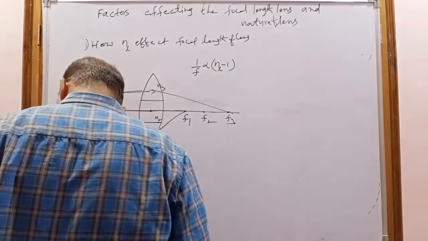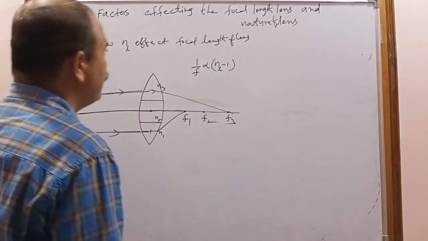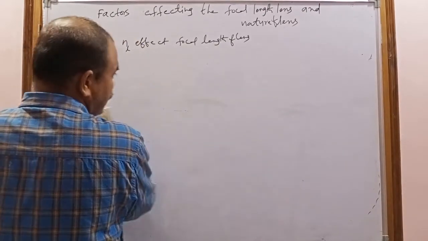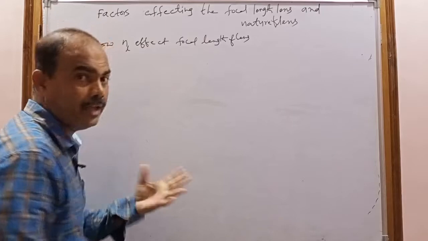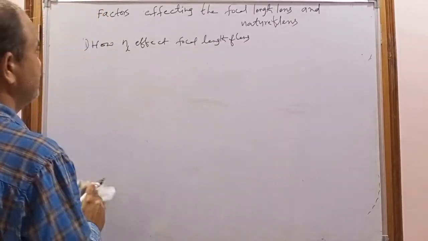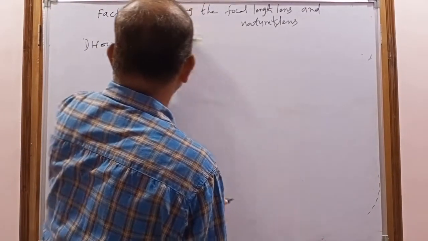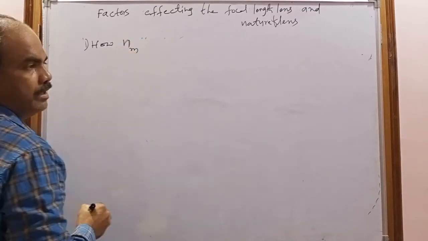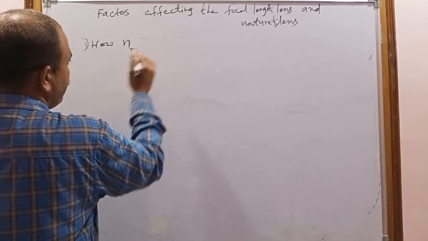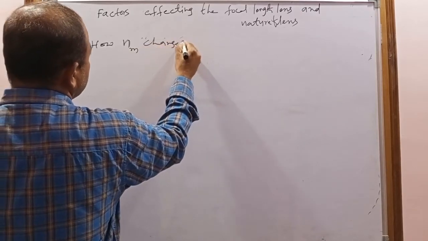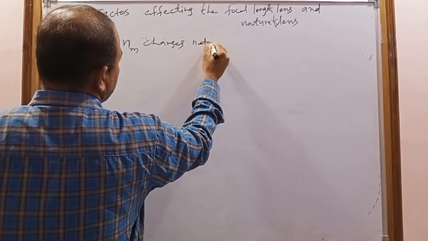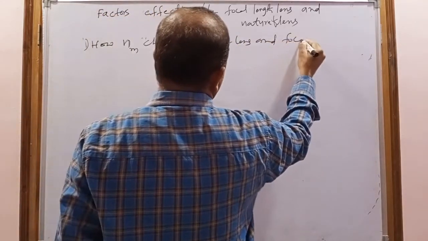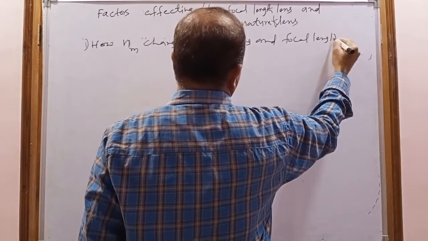Now coming to how the refractive index of the surrounding medium affects the nature as well as the focal length. Next, how the refractive index of the surrounding medium, n suffix m, changes the nature of the lens and focal length.